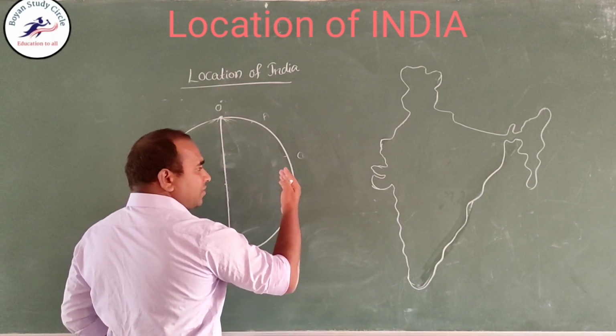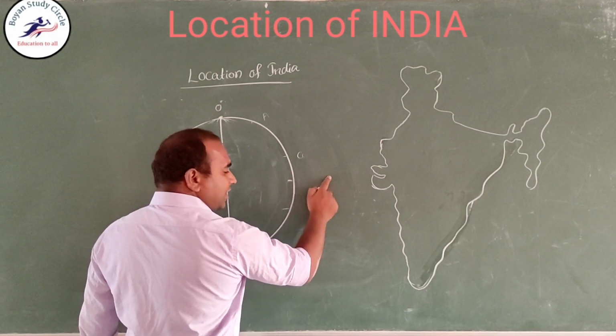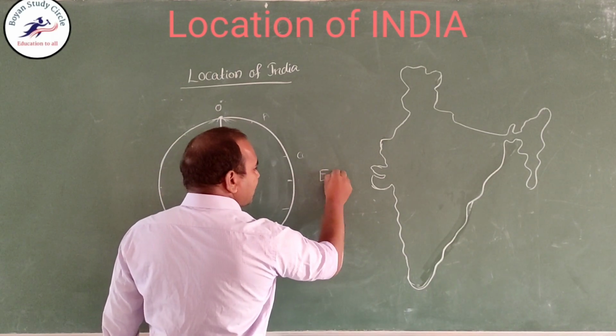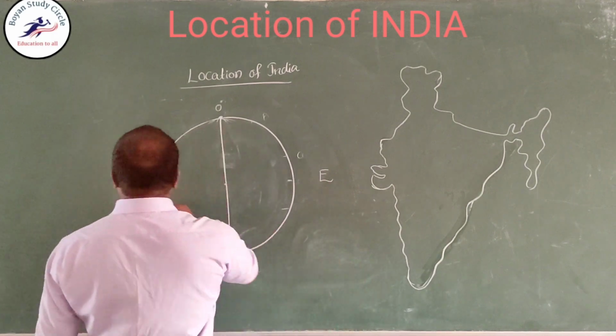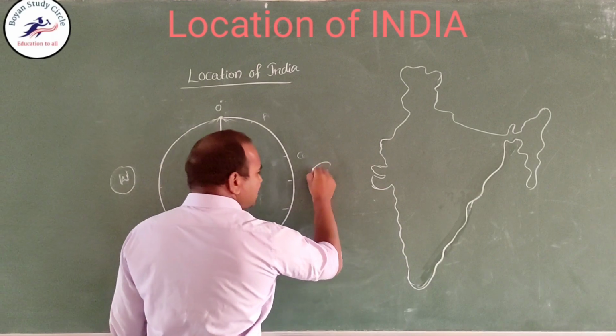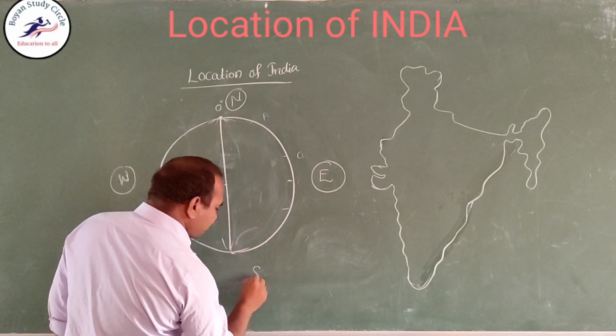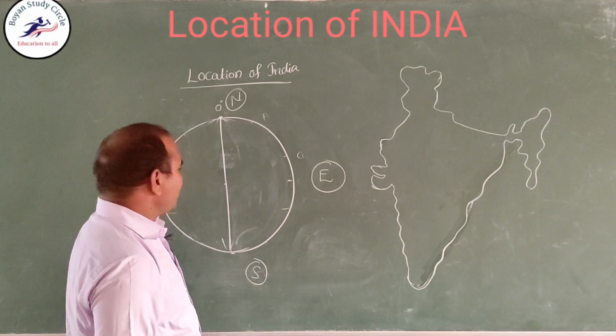While you are facing north, the right side is east and the left side is west. This is west, this is east, this is north, and this is south, right.